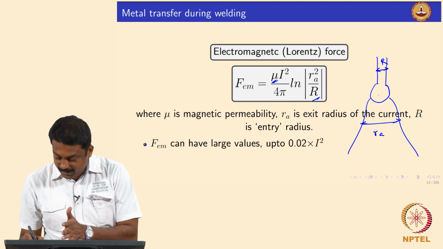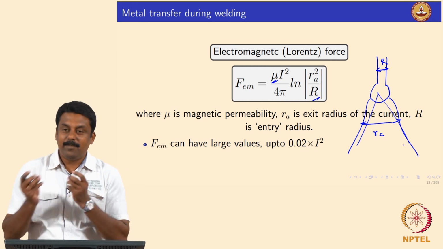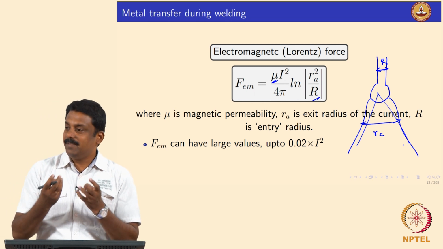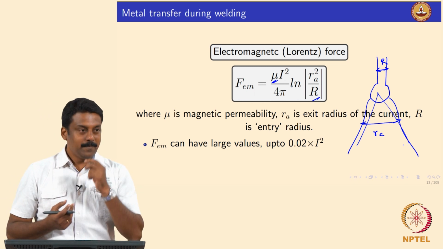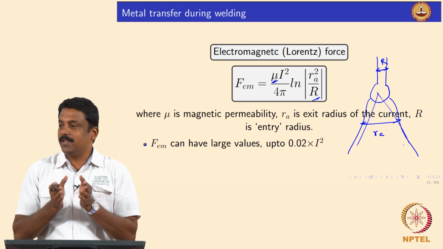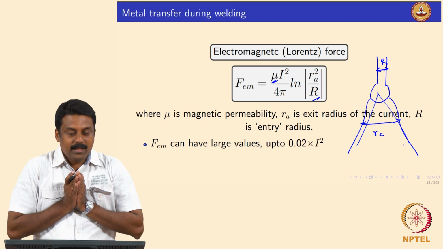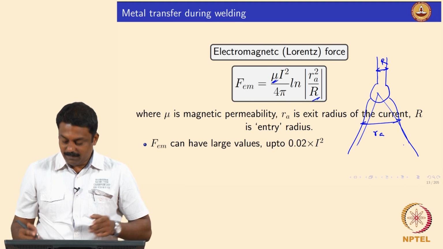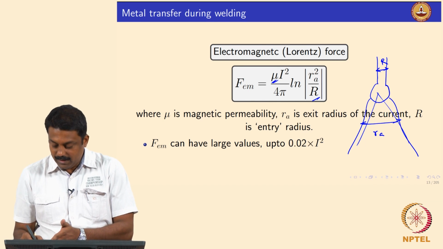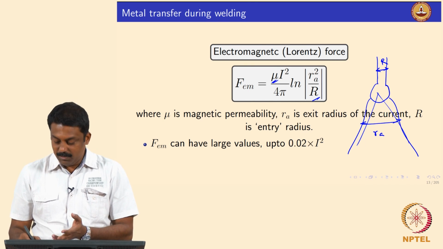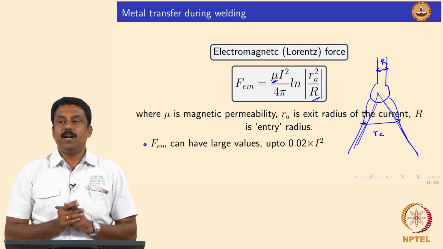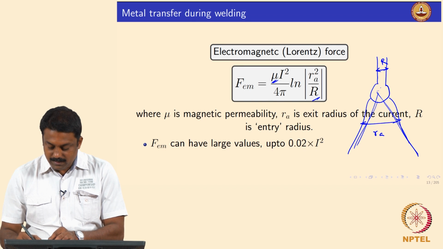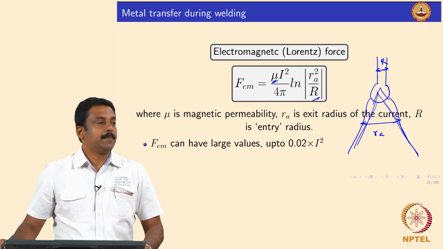Because then, what is the fundamental Lorentz force? The Lorentz force is the force generated between the basic particles, electrons and ions. When you keep them closer to each other, you create an enormous amount of Lorentz force, and then it determines how the particles would travel. If they are diverging, as in this case, then the electrons which are generated diverge in the R column. That means that while diverging, they can assist the droplet to detach from the tip.